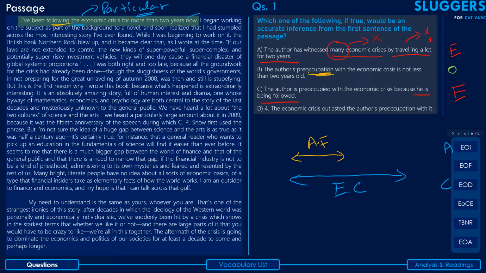So see, this is again present perfect, right? So that means he's still continuing. He's still following the crisis, right? So that's what present perfect means. So you cannot say, as this option seems to imply, that he's not following it anymore, that he stopped at some point, which is incorrect. So you can eliminate this option as well.